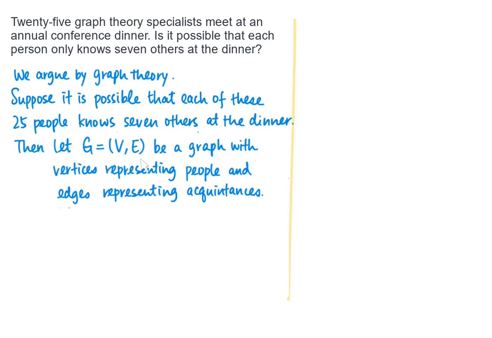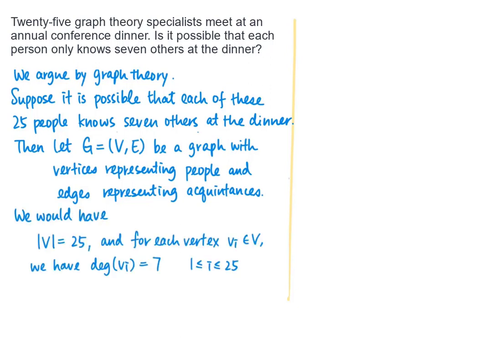Then we interpret this by a graph G with vertex set V and edge set E. So the vertices represent the people and each edge represents the acquaintance between 2 persons. According to the information from the question, we notice that the number of elements in the vertex set is 25, representing the number of persons in the meeting, and for each vertex in this vertex set, the degree is equal to 7 because each of them knows 7 others at the dinner.